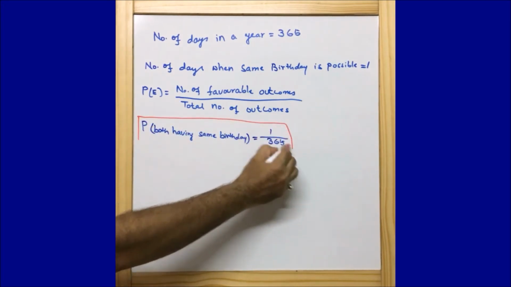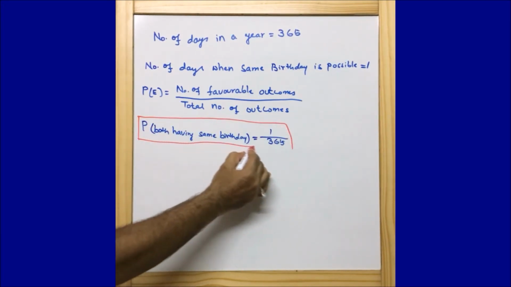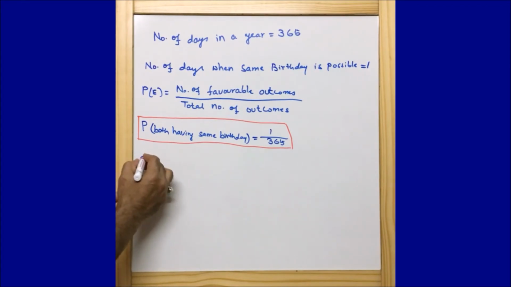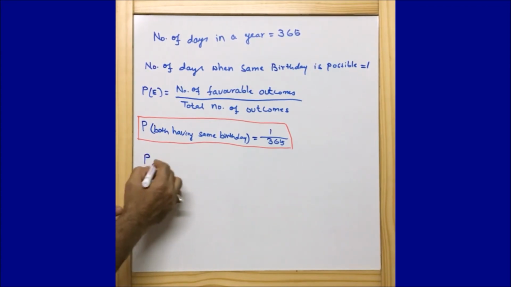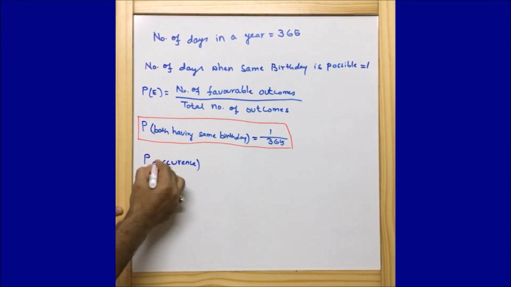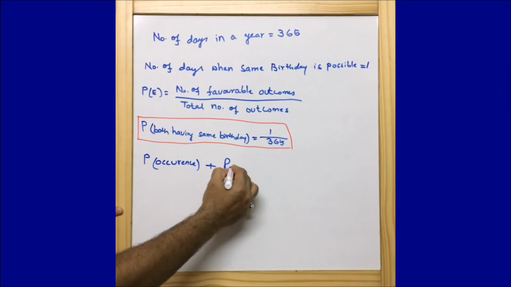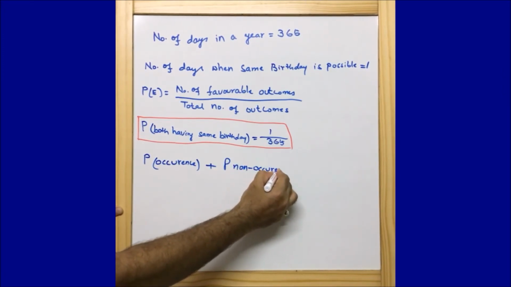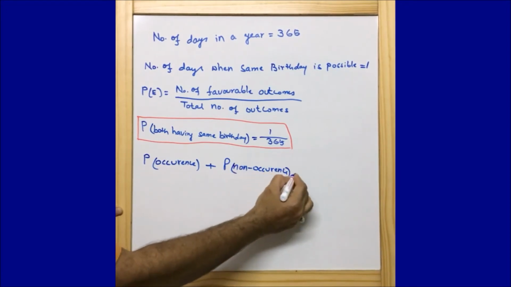Now after answering the second part, the first part becomes very easy for us to answer, both having different birthdays. Before moving on to the first part, let me recall that the probability of occurrence plus the probability of non-occurrence is equal to 1.